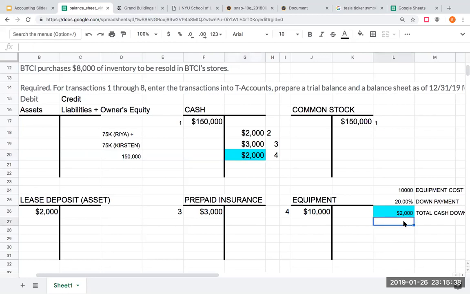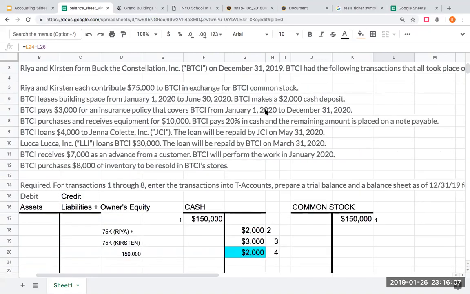So if my equipment cost me 10 grand and I paid 2,000 bucks, the amount that's going to be owed is going to be 10,000 minus the 2,000 down payment, or $8,000. And it tells me that I made this $8,000 payment as a note payable.